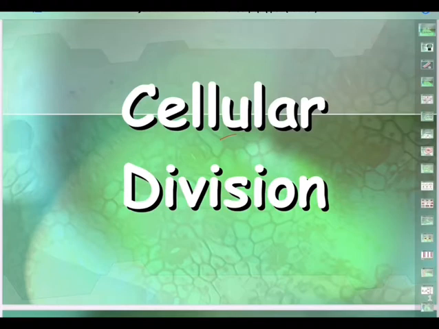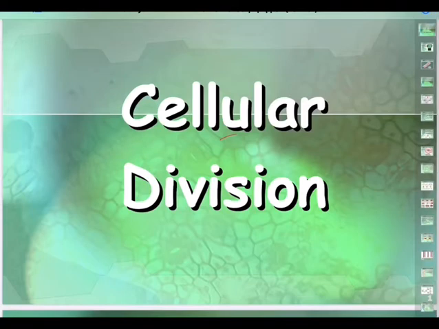The division of cells will lead to formation of tissues, tissues lead to organs, organs lead to organisms, and the entire organism has organ systems like the digestive system, respiratory system, circulatory system, etc. So for all this to happen, cellular division is a must.